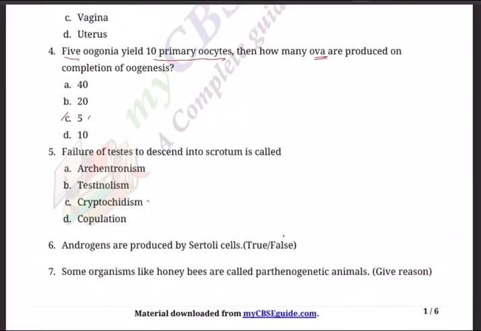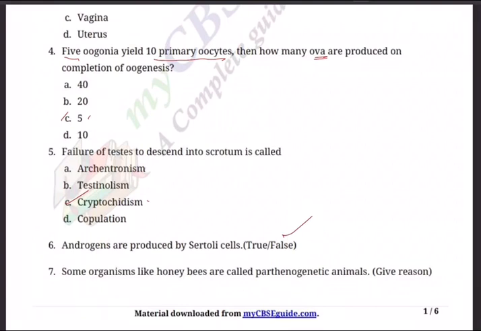Question 5. Failure of testis to descend into scrotum is called archorchidism, testicolism, cryptorchidism. Yes, cryptorchidism technically, and of course copulation. Copulation is a different one. Question number 6. Androgens are produced by Sertoli cells. Perfectly wrong it is, because we know that androgens, male sex hormones, are produced by Leydig cells, not Sertoli cells.